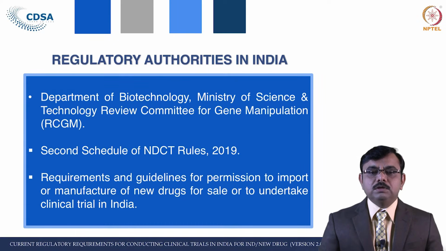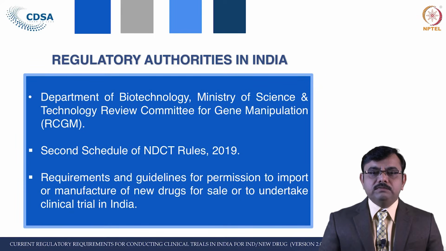Then one more department, that is the Department of Biotechnology, which is under the Ministry of Science and Technology, the Review Committee on Genetic Manipulation. This committee mostly deals with microorganisms if the product is of biotechnology, and if there is a problem using the microorganism in the environment, this committee is there to look after such issues.